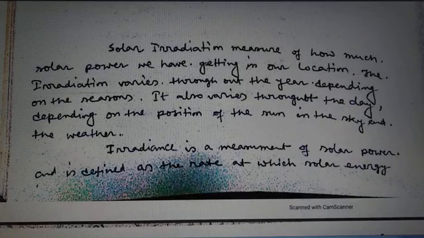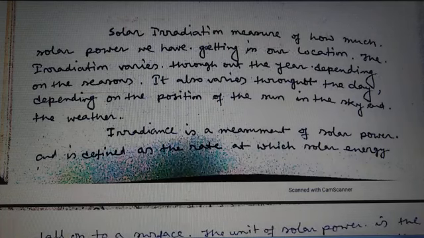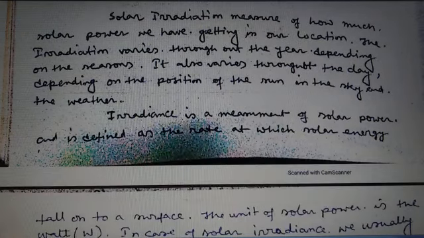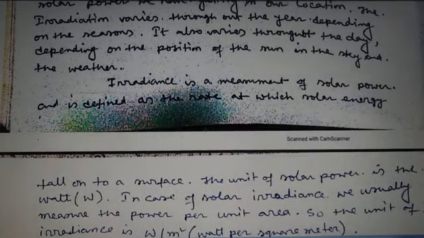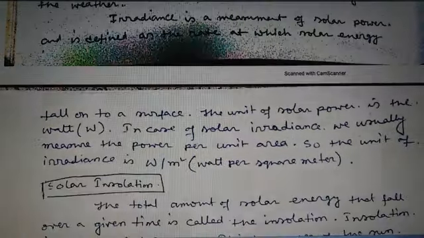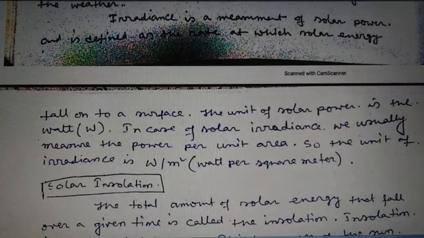The irradiation varies throughout the year depending on the season. It also varies throughout the day depending on the position of the sun in the sky, and the weather is also a main factor. Irradiation is a measure of the solar power, defined as the rate at which the solar energy falls on the surface.